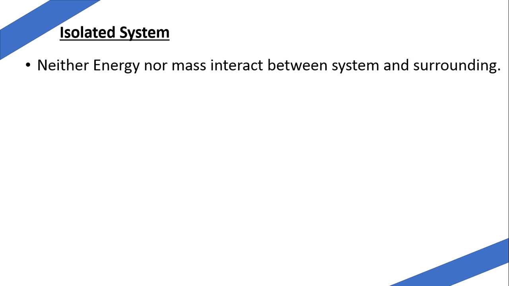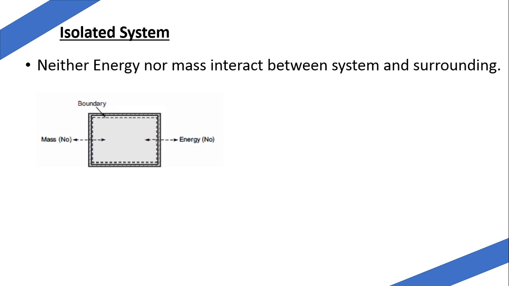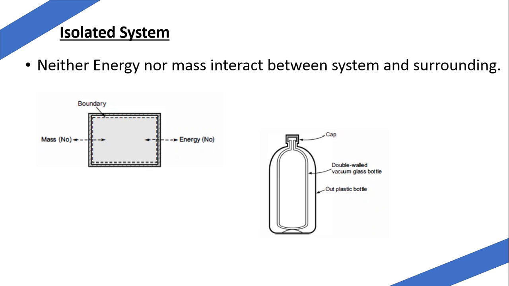Now the examples of the isolated system, or before that, what is an isolated system? Here neither energy in the form of heat nor mass interacts between the system and surrounding. The best example of this is a thermoflask, where a cap is provided so that there will not be any interaction of mass, heat or work between the system and surrounding.